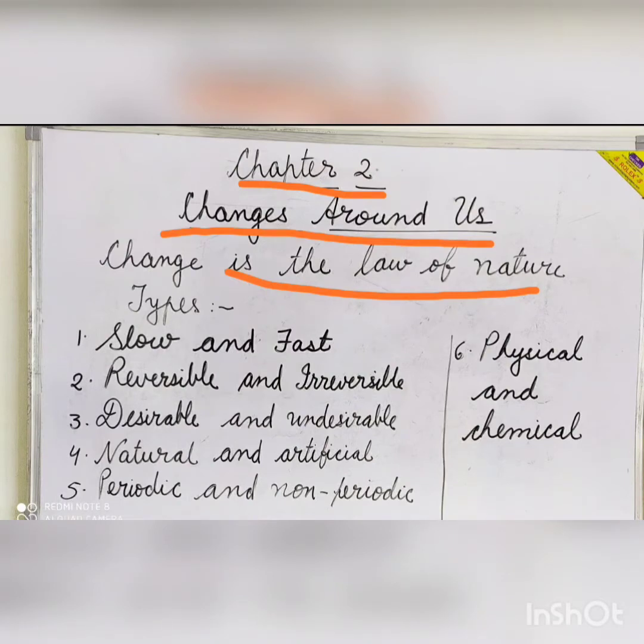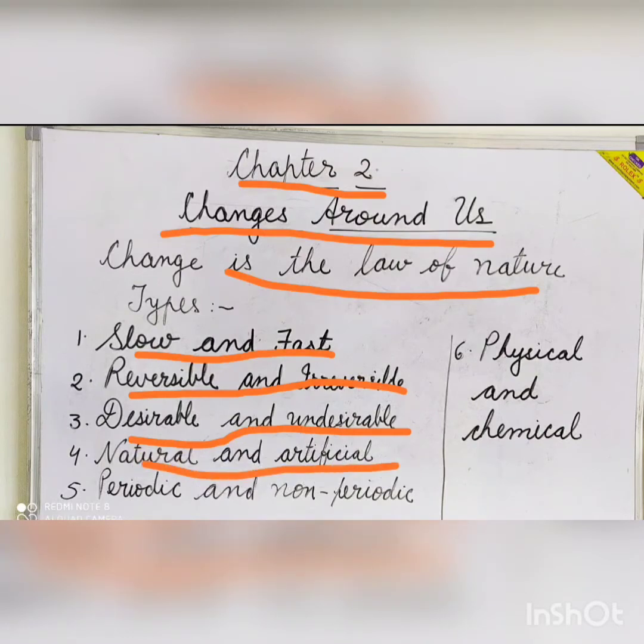They can be classified as follows: slow change and fast change, reversible and irreversible changes, desirable and undesirable changes, natural and artificial changes, periodic and non-periodic changes, physical and chemical changes. So in this chapter, we are going to study about these changes in detail.